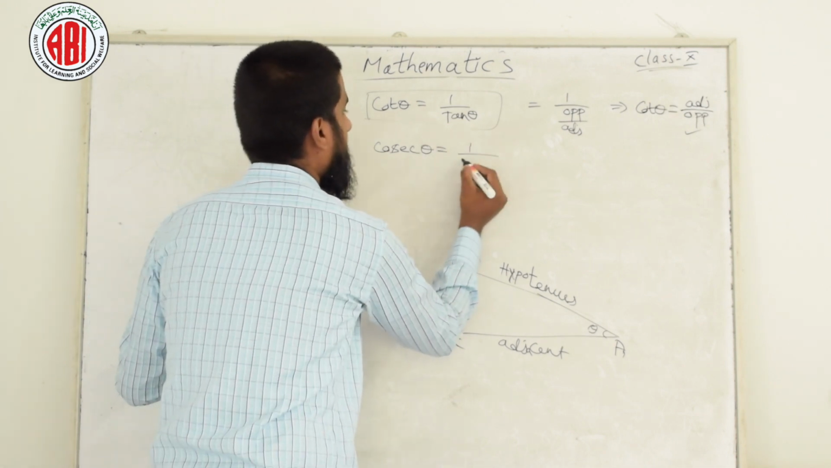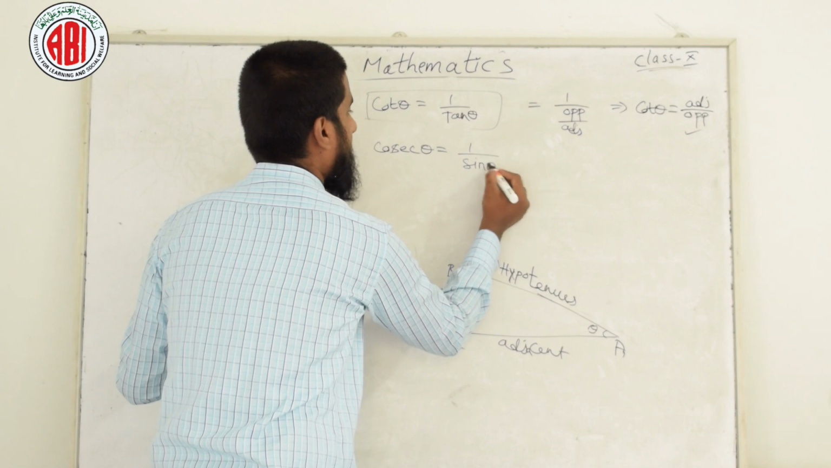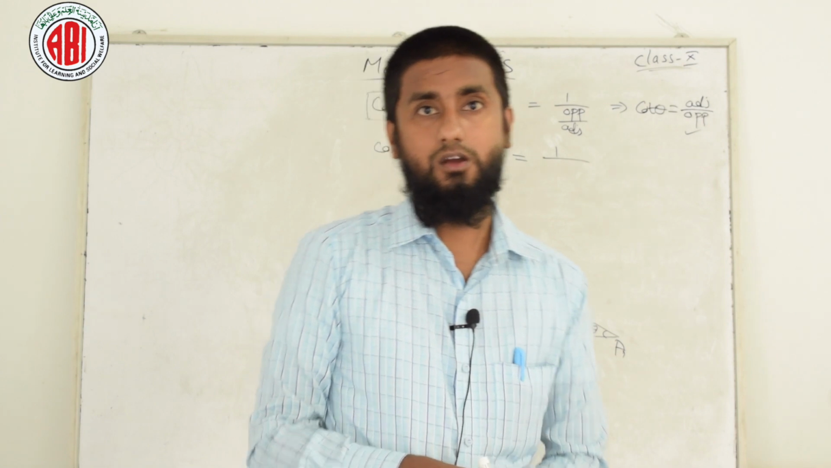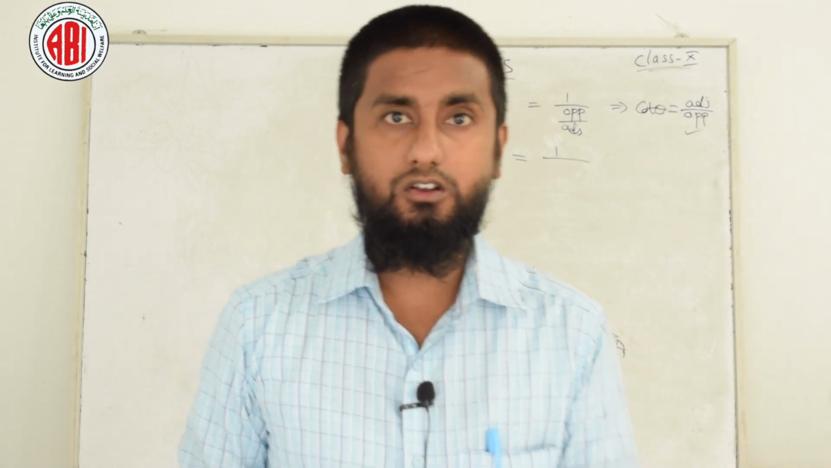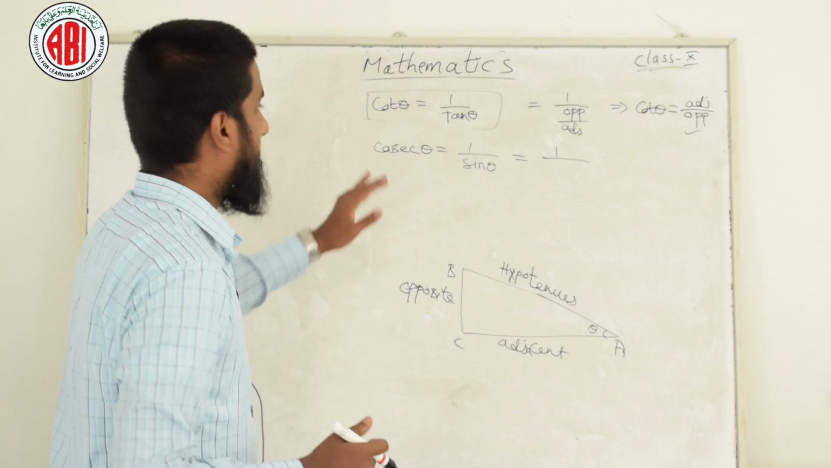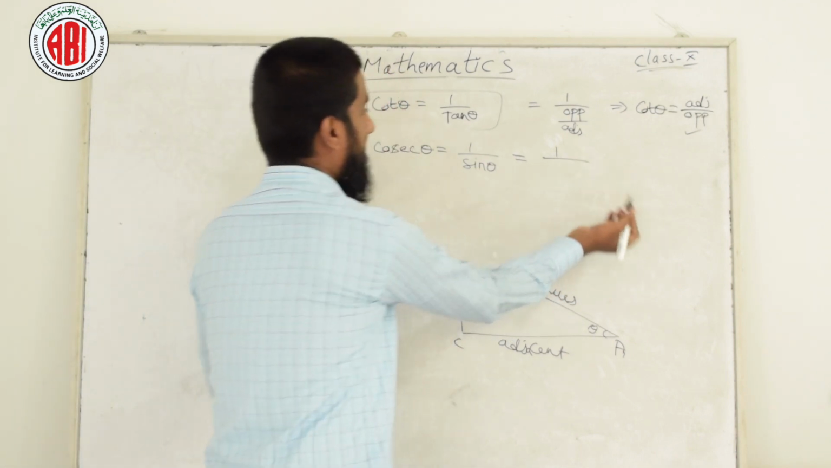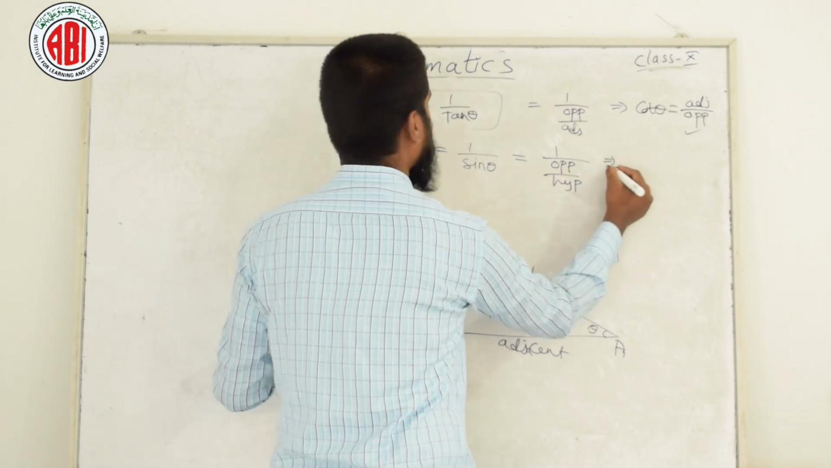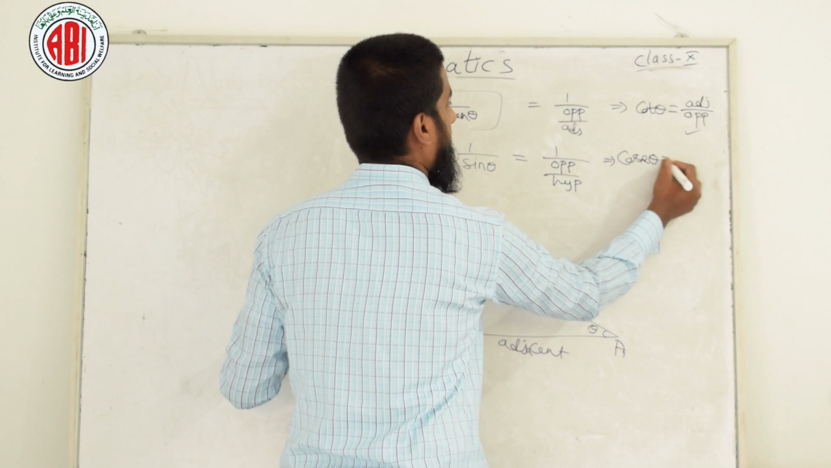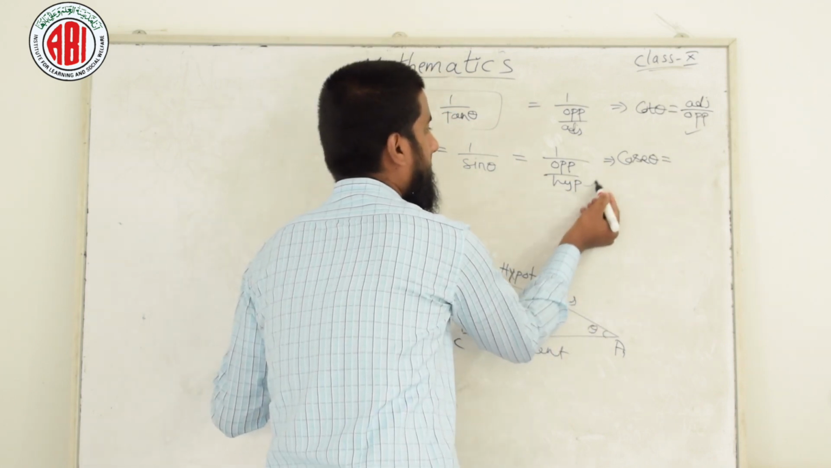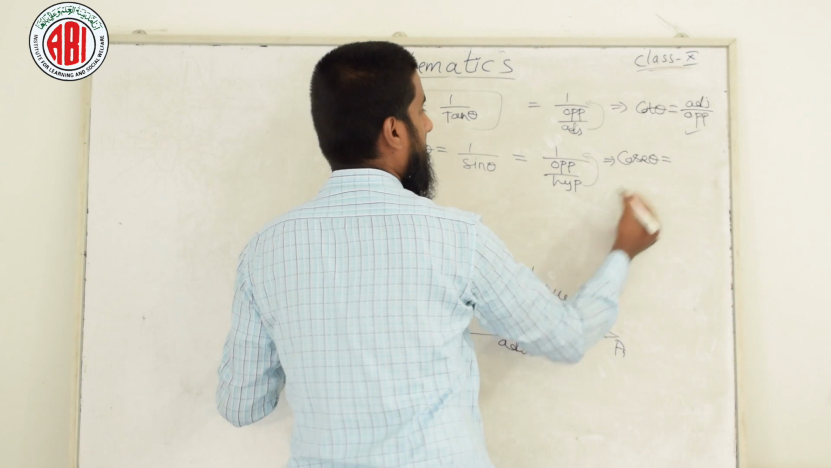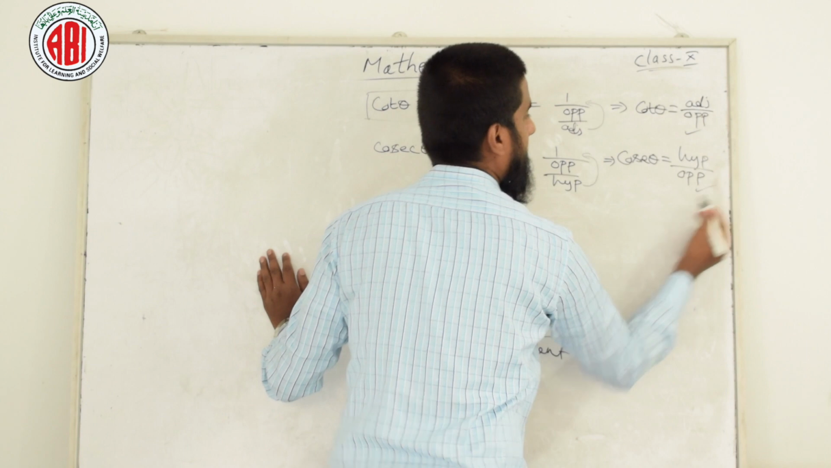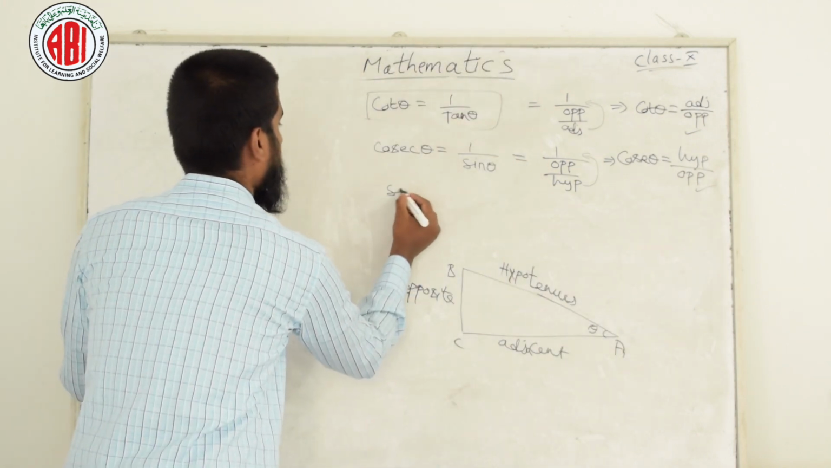Next, cosecant theta. Cosecant theta is nothing but 1 by sin theta. What is sin theta? Come on friend, just now I said it, and I said to copy it down also. Okay, you are correct. Sin theta is nothing but the length of the opposite side by the hypotenuse. Now it implies cosecant theta is equal to hypotenuse by opposite, just the reciprocal fraction. That is cosecant theta.